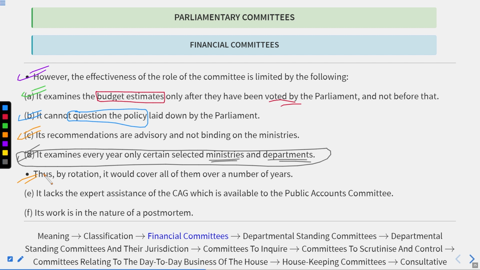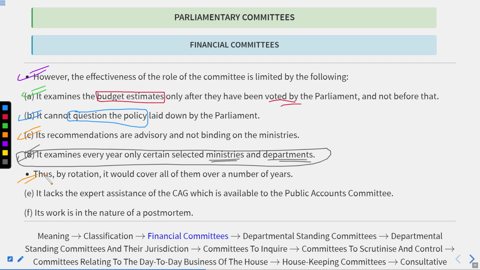It means that suppose there are 100 departments and ministries, and there is a rule that during one financial year only 10 departments and ministries could be examined by the committee. So to examine the 100 ministries and departments, they will require 10 years.